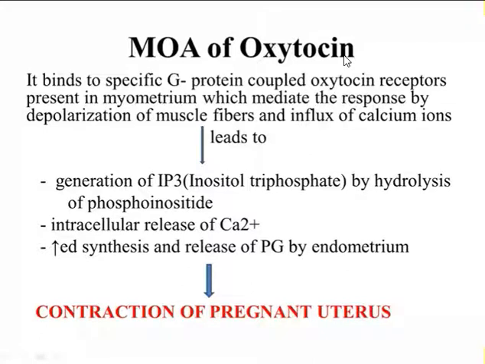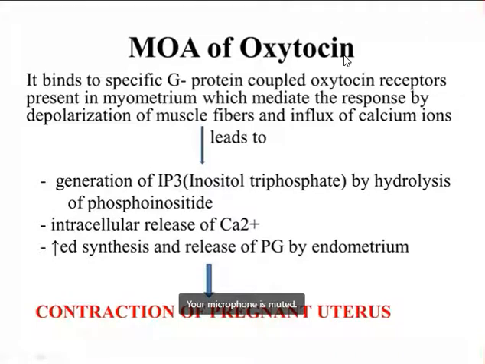There will be calcium entry inside the cells, and when calcium enters inside the cell, it will lead to generation of IP3, and there will be increased release of calcium as well, and it will also cause increased synthesis and release of prostaglandin by endometrium. And when there is increased release of prostaglandin by endometrium, it will lead to contraction of the pregnant uterus. So when the uterus is contracted, it will help in expulsion of the fetus during the delivery.